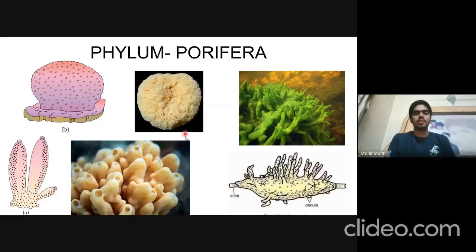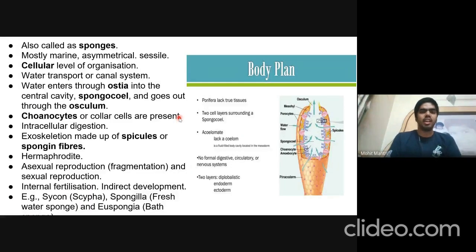So the first phylum is phylum Porifera. This is Sycon, this is Euspongia, and this is Spongilla. All these three belong to phylum Porifera, and these are called sponges. They are mostly marine and asymmetrical, and they are sessile. Sessile means that they cannot move. They have cellular level of organization, as I told you earlier. They also have a water transport system or canal system for their nutrition as well as excretion and other functions.